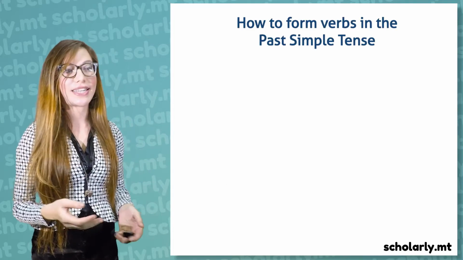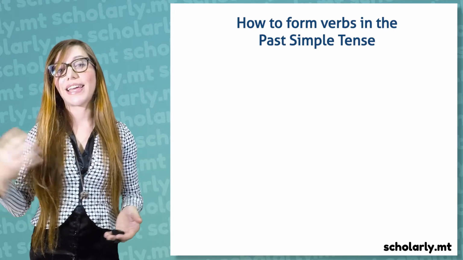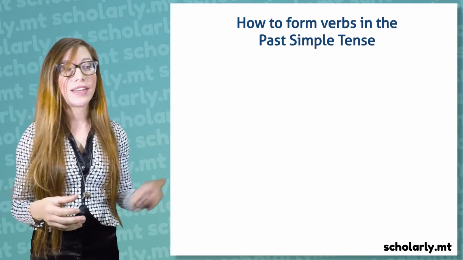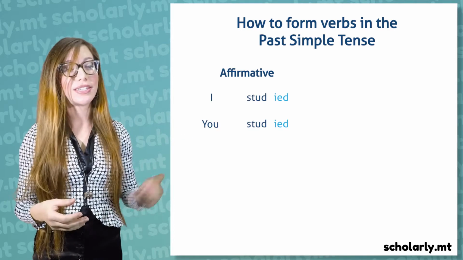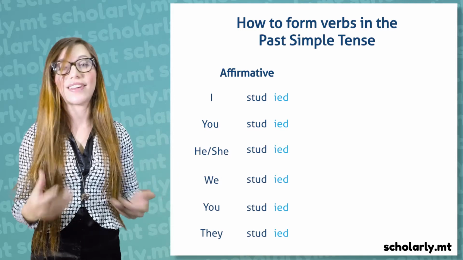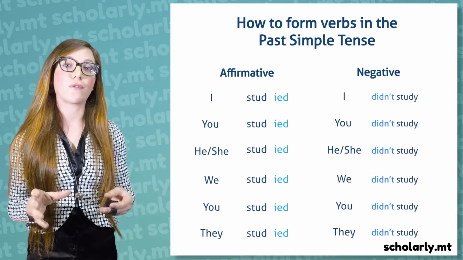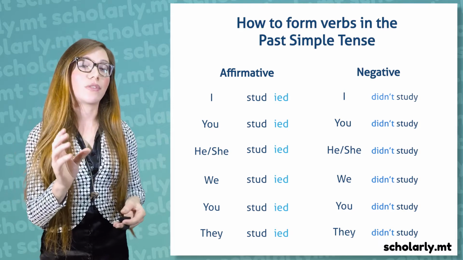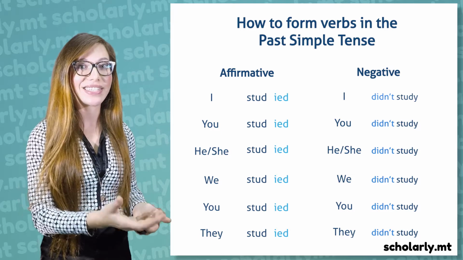So let's look at how to form verbs in the past simple tense. For example, study. The y changes to i and we add ed. So in the affirmative, we would say I studied, you studied, he, she, we, you, they studied. It remains the same throughout. And same with the negative form. We put the auxiliary verb in the past, do, in this case in the past becomes did.